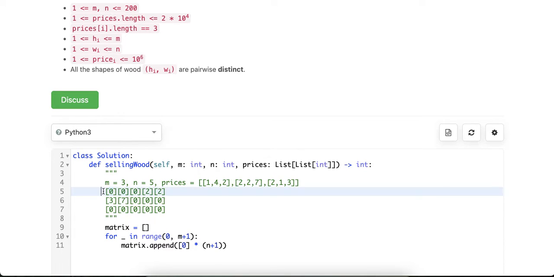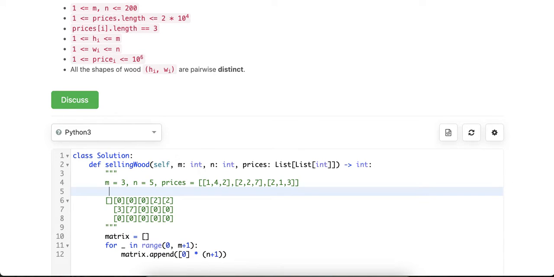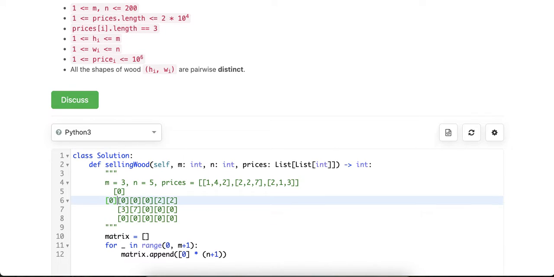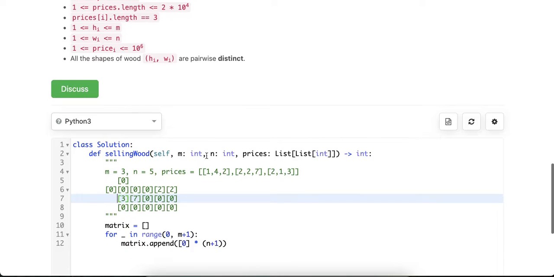But if you add one more thing here to cater for the zeroth, then you don't need the if else, because the previous one was nothing, right? No prices. So it's equivalent to adding just one block to avoid writing too many if else and make our code more succinct.